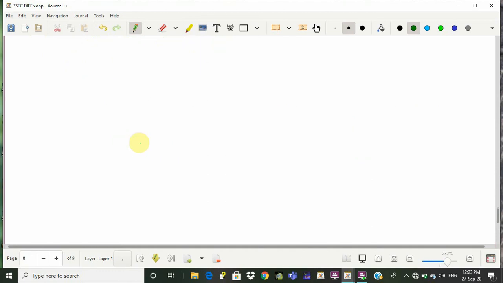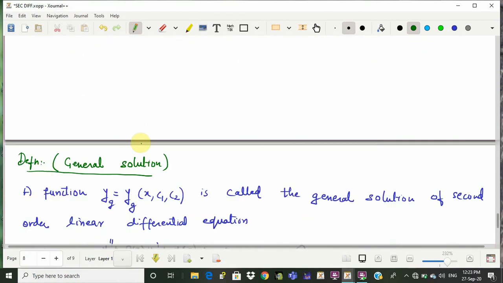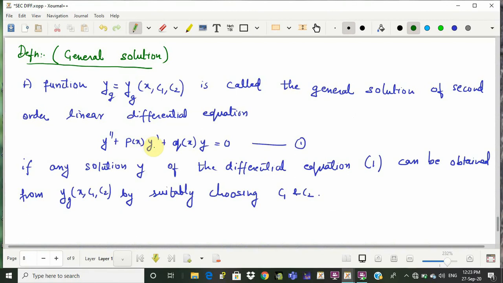Now coming to today's content. We define the general solution.